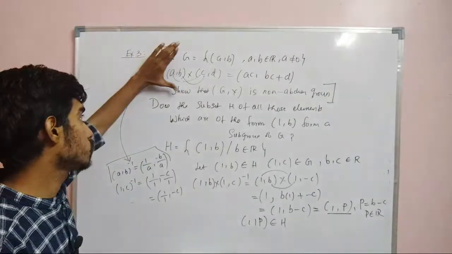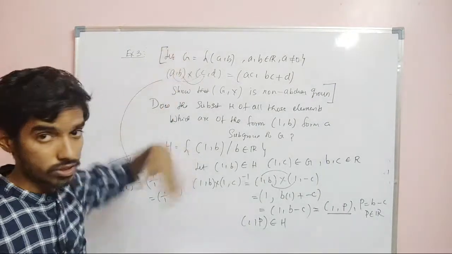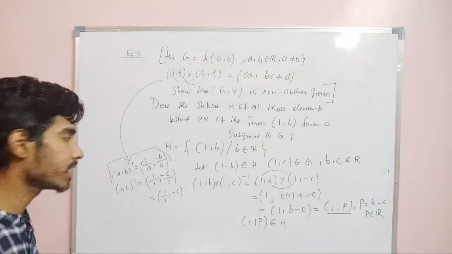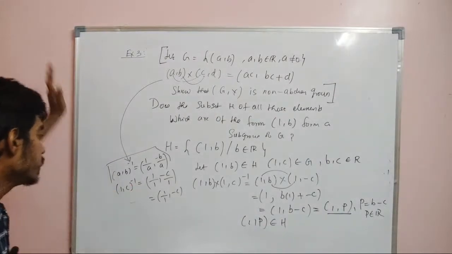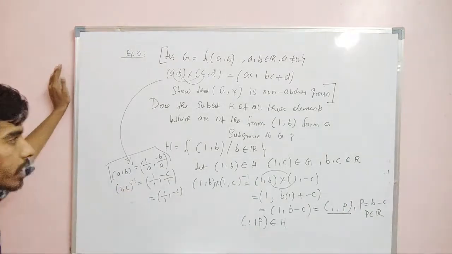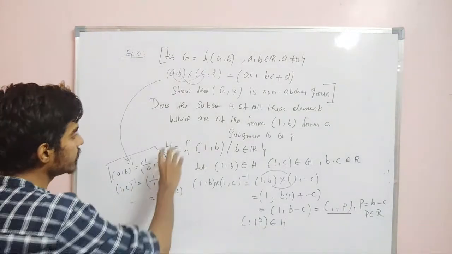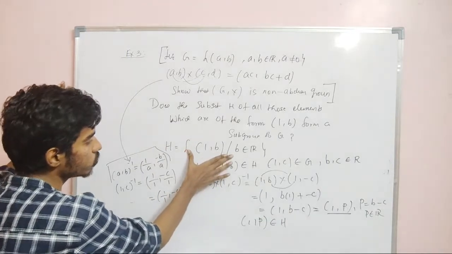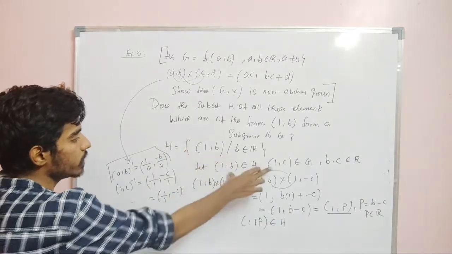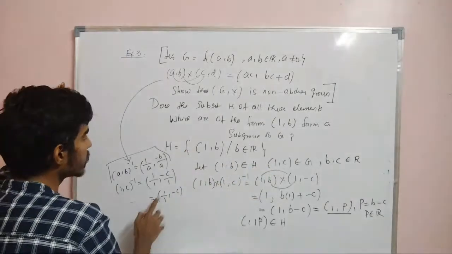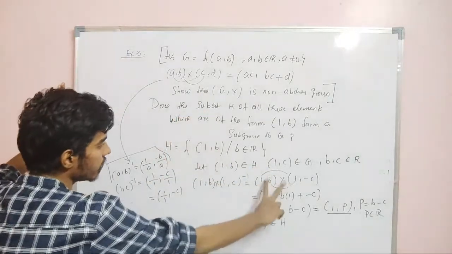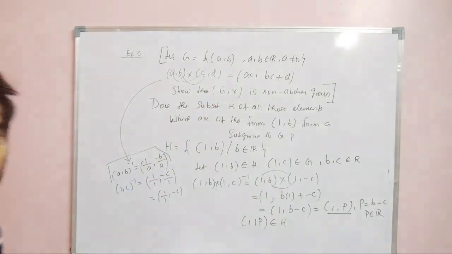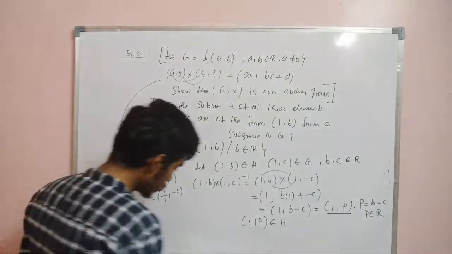So first you have to show that this is a group by checking closure, associative, identity, inverse, which we already did in the very first or second video, where we said that the inverse of (a, b) is (1 by a, minus b by a). Now we are taking a subset H of this form, and they are asking us to verify whether it is a subgroup or not. So we take two elements, use the inverse formula we found, perform the operation mentioned here, and show that the result is also of the form 1 comma p, where p is a real number. So therefore it is a subgroup.